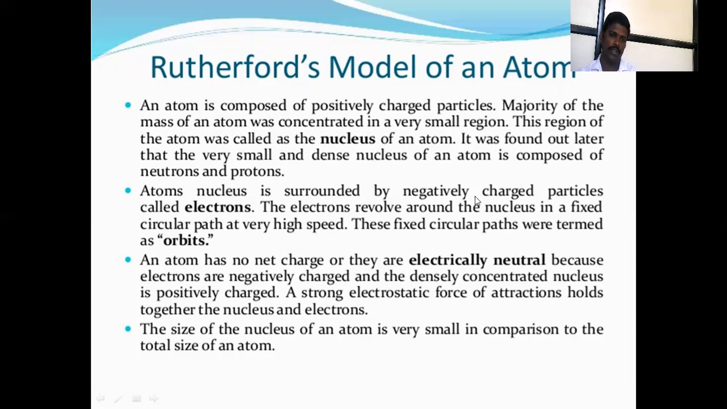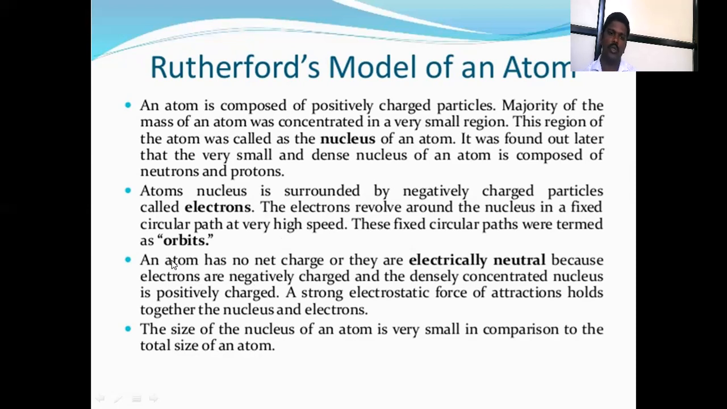It was found that the very small and dense nucleus of an atom is composed of neutrons and protons. The central nucleus is composed of two particles: the first one is neutrons and the second one is protons. The atom's nucleus is surrounded by negatively charged particles called electrons. These electrons revolve around the nucleus in a fixed circular path at very high speed. This fixed circular path is termed an orbit.